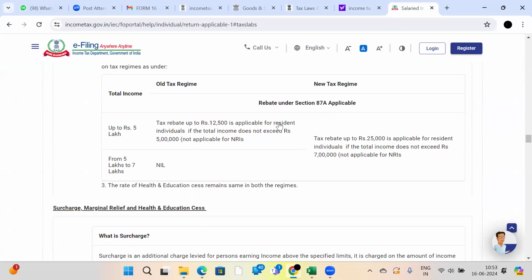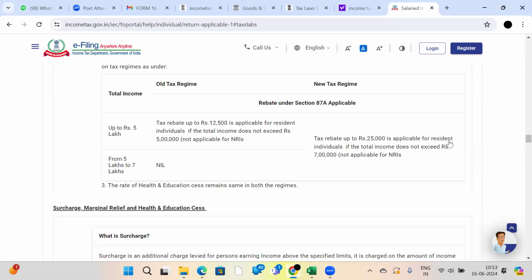Why? See, every term is important here. Resident individual. Suppose Mr. Gunda Vinod Kumar has gone abroad during the financial year 2023-24. He will become a non-resident. His salary in India is 7 lakhs rupees. Okay? So he won't get this rebate, section 87A. Why? Because his income is more than 5 lakhs, and he is a non-resident, not a resident. Only for resident individuals will this deduction apply.